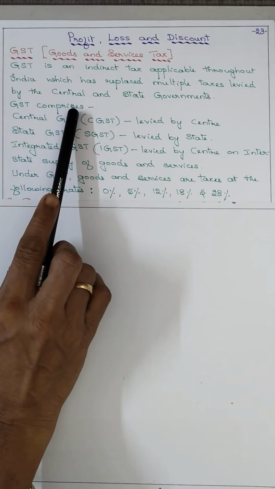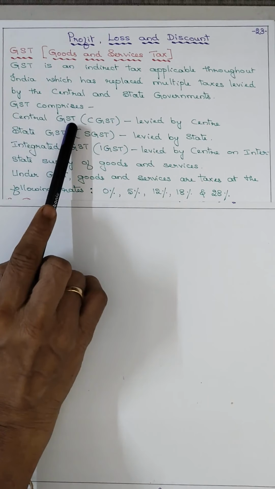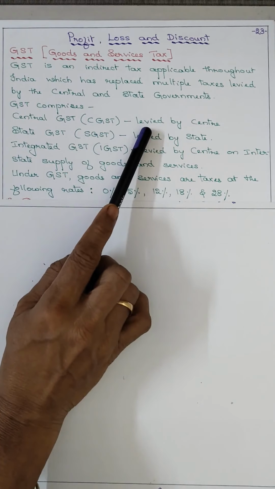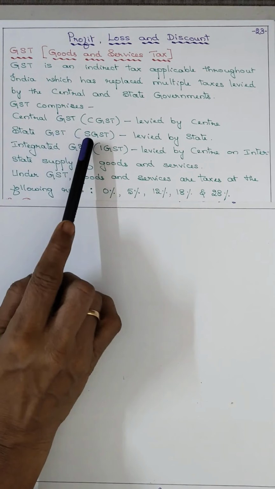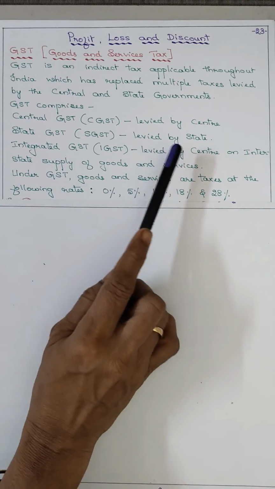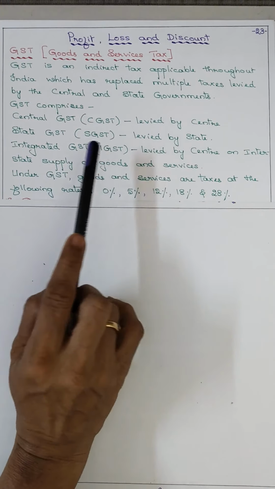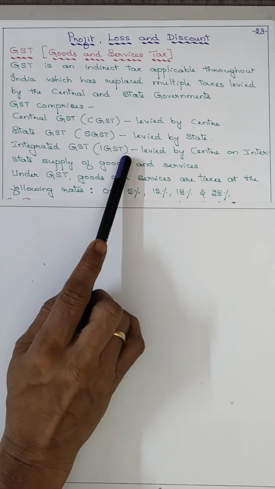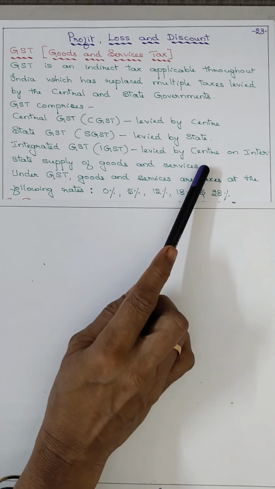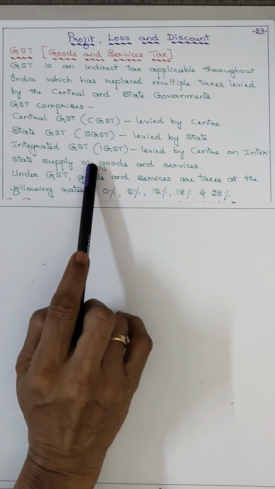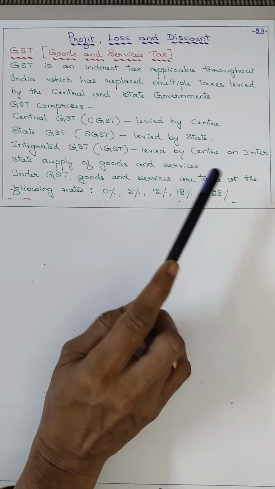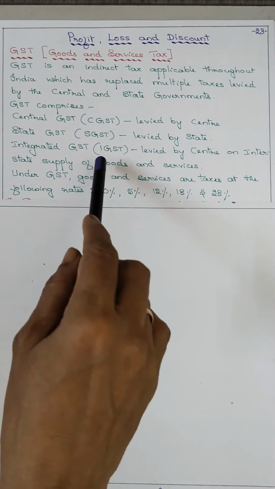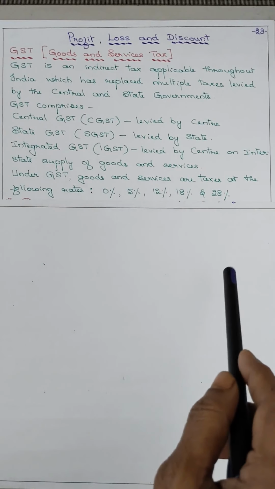And the GST comprises the central GST, that is CGST, levied by the central government. State GST, that is SGST, levied by the state. And the third is integrated GST, IGST, levied by the center on interstate supply of goods and services. Moving goods from one state to another state is also IGST.